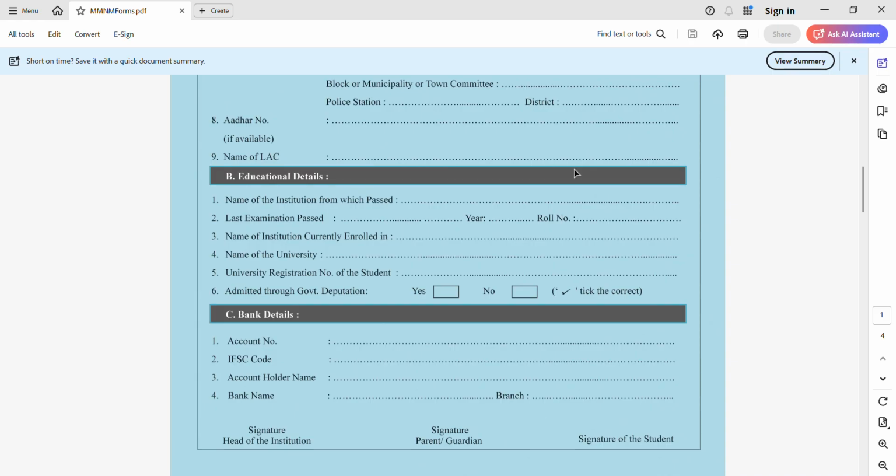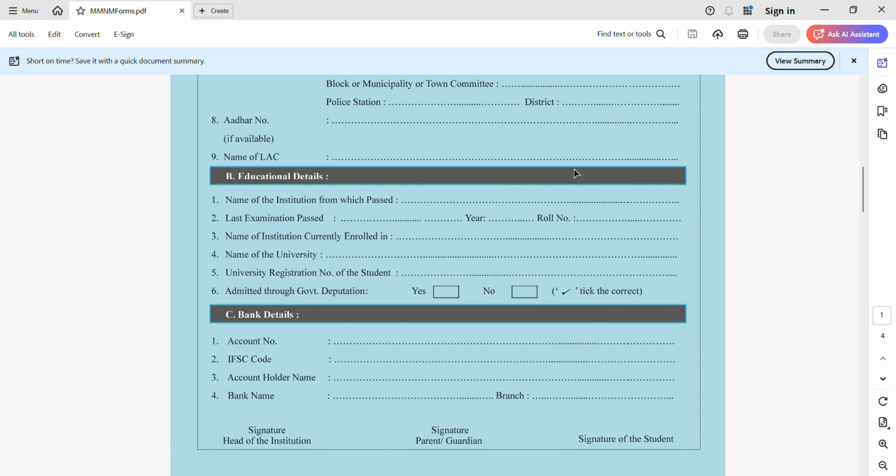In the last and the C section of this application form, you need to provide your account number. So in this, you have to be very careful. Provide your correct details of your bank account. Then you need to provide IFSC code. If you don't know what is IFSC code, go to your bank and ask them to provide your IFSC code.